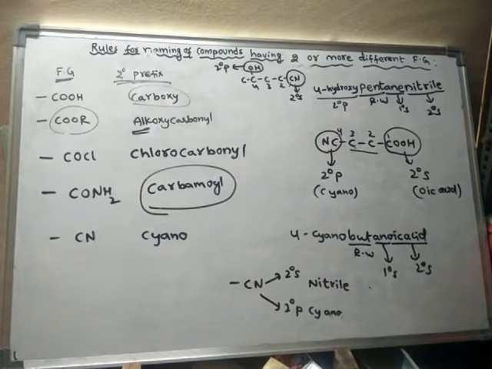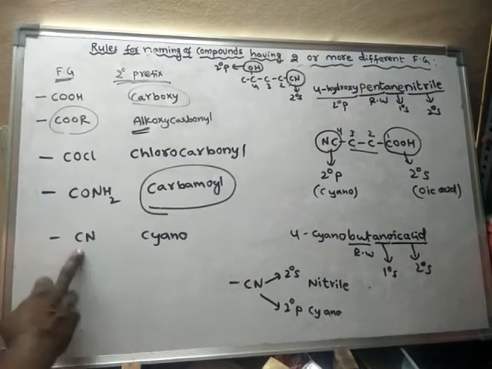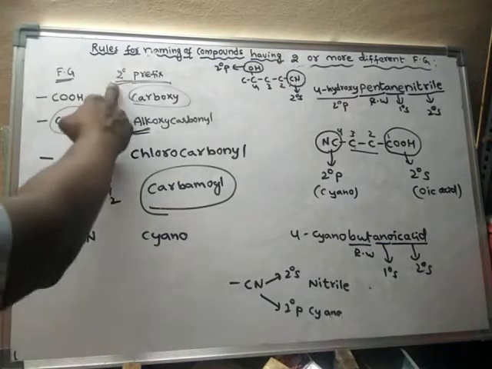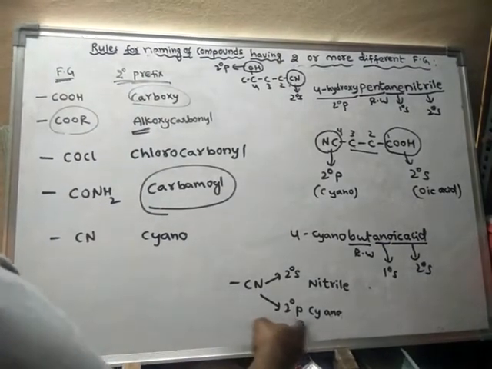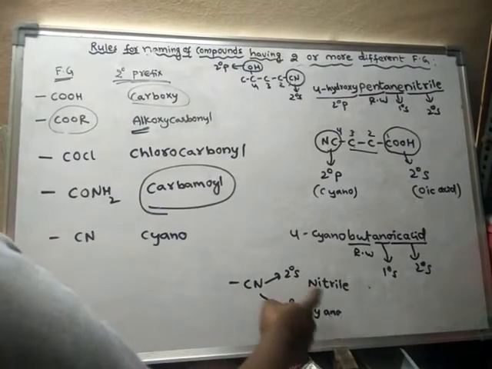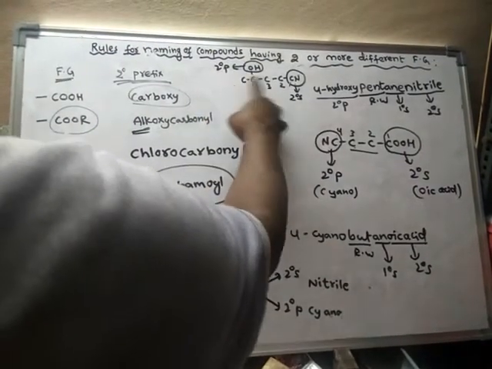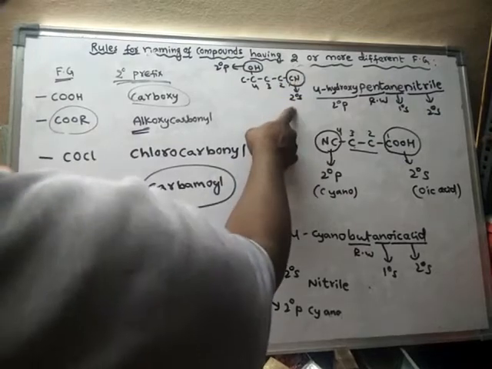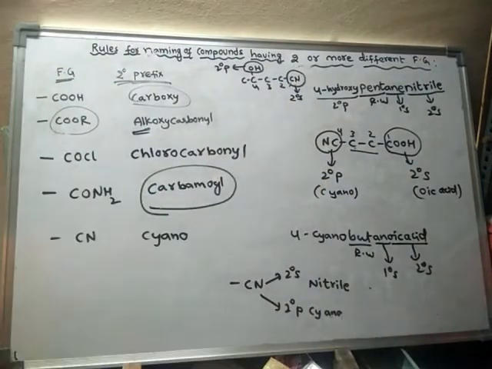So for cyanide, cyano is the secondary prefix name and nitrile is the secondary suffix name. In this compound cyanide is acting as secondary suffix, whereas in this compound cyanide is acting as secondary prefix.